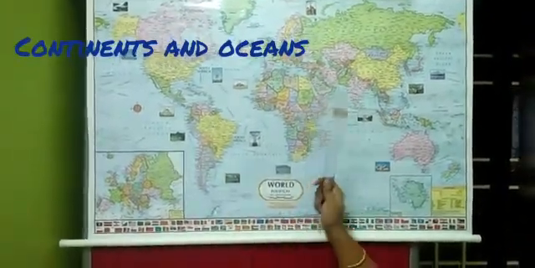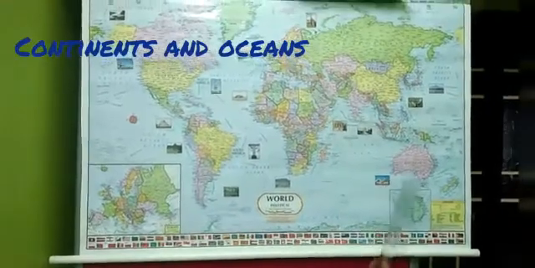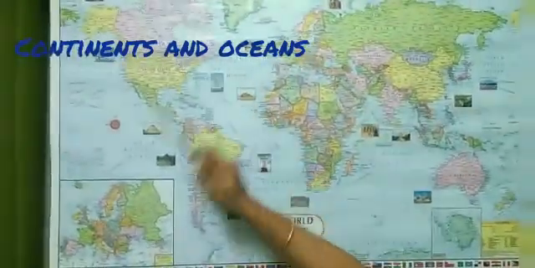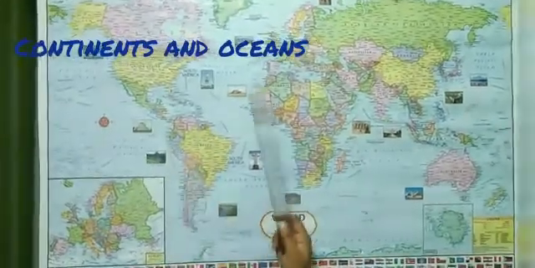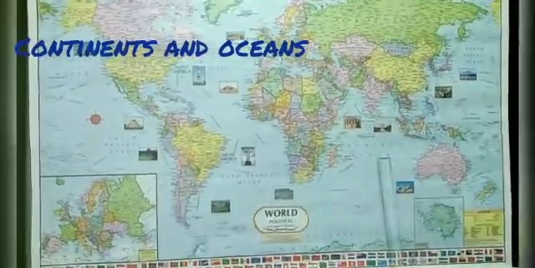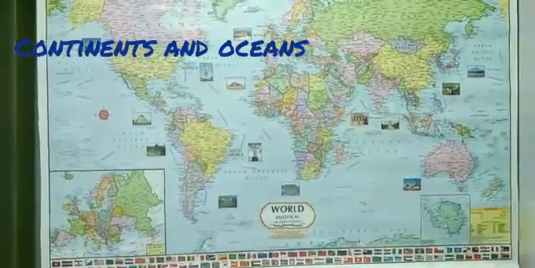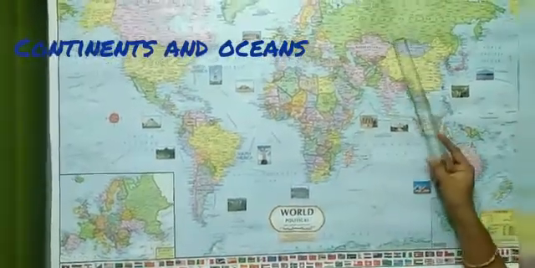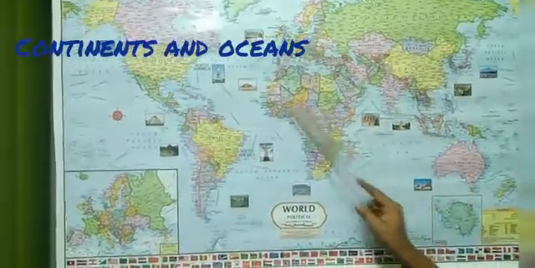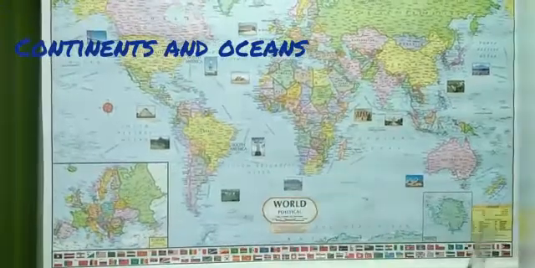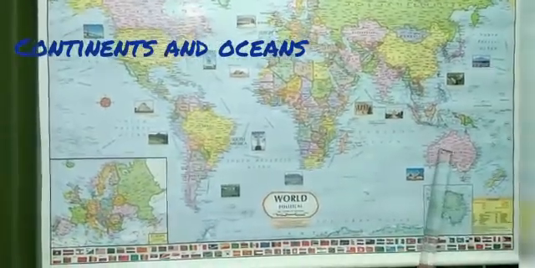Okay, so we have 5 oceans and 7 continents. First, see the names of the oceans: Arctic Ocean, Pacific Ocean, Atlantic Ocean, Indian Ocean and the Antarctic Ocean. Now let's see about the continents: Asia, Africa, Europe, North America, South America, Antarctica and Australia.